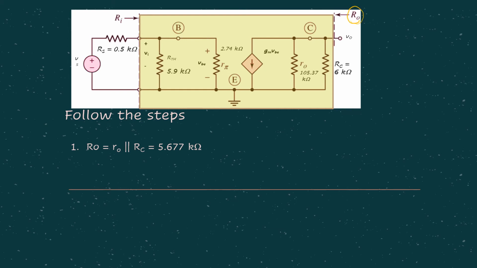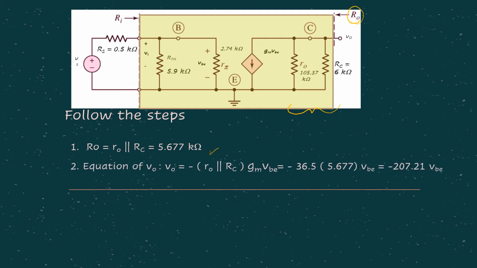As you can see from here, at the output side we have two resistors in parallel, small ro and RC, so the output resistance Ro can be replaced with small ro in parallel with RC. Substitute whatever values you know, then you can get the Ro value. Step number 2 is we need to get the equation of Vo, at the output voltage, which we measure at the collector terminal. Then Vo equals Io times Ro.